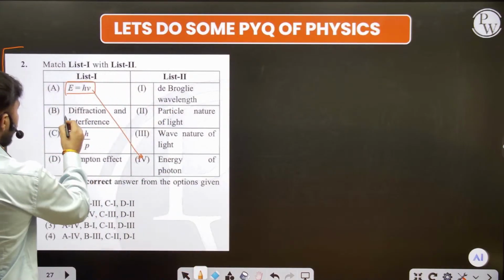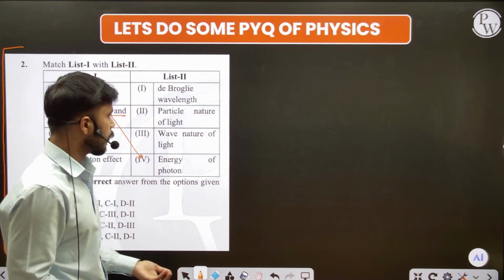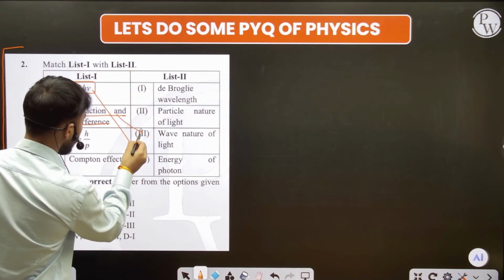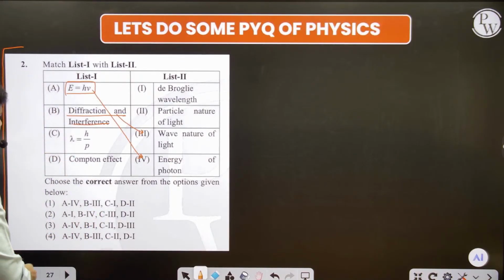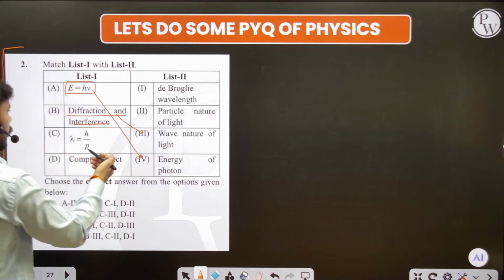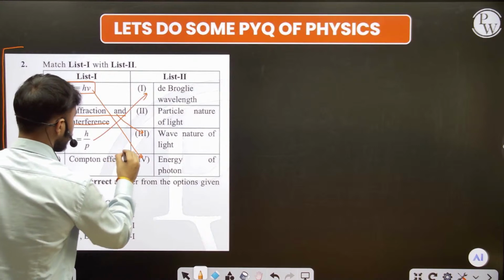Diffraction and interference always tell about what? Nature of light. What is that? This is the option here. Lambda is equal to H by P. Oh, it is the de Broglie wavelength. You can even study this in chemistry too. So this is the answer. Now the Compton effect, it is this.